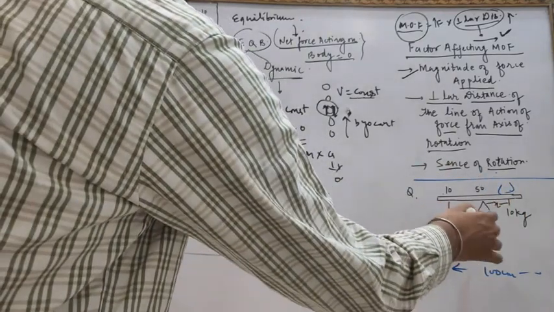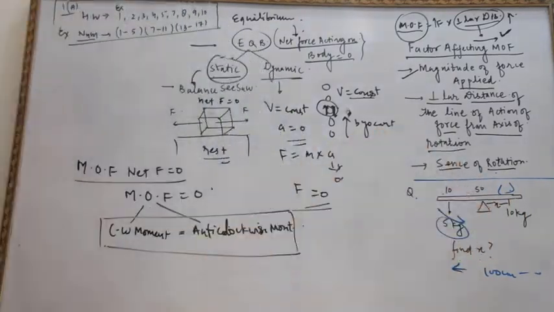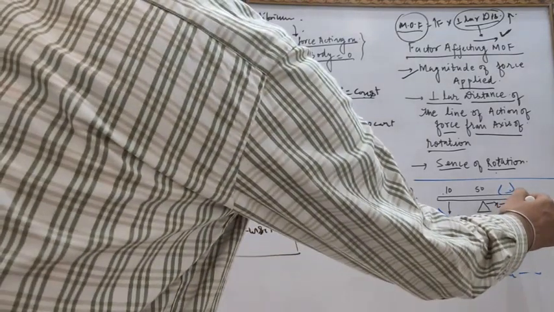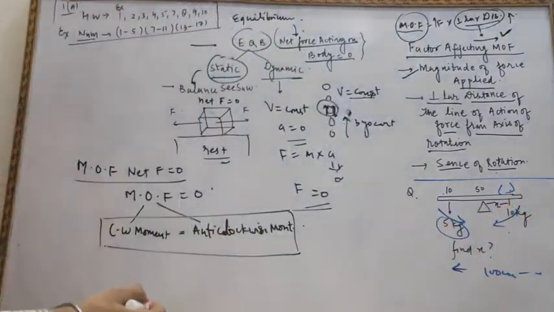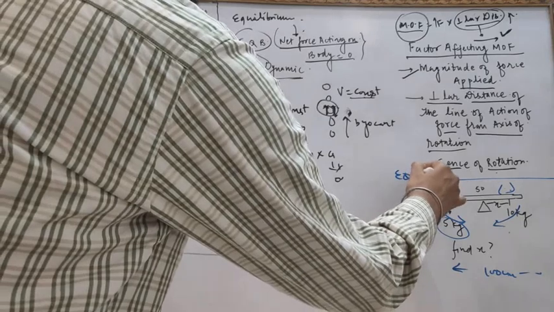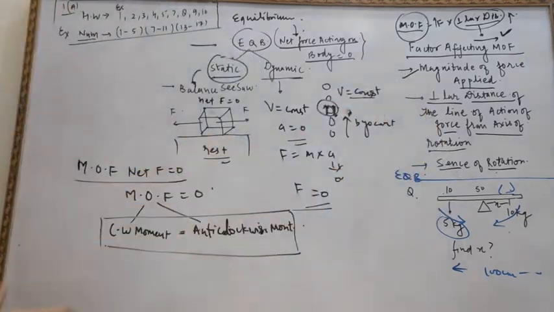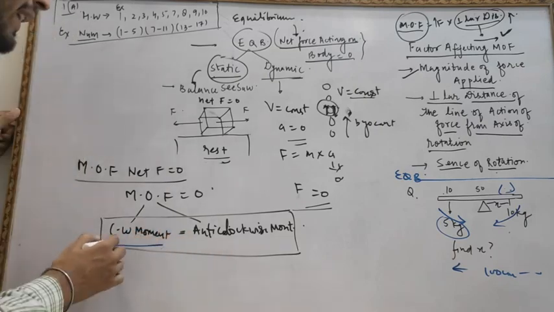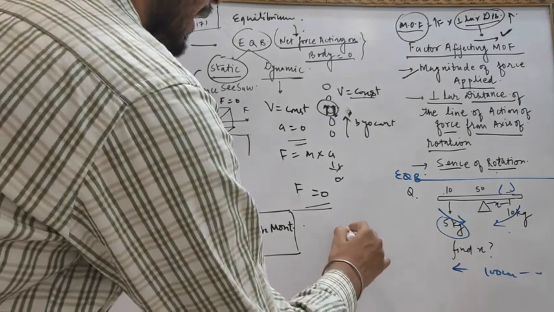So this 5 kg is moving in an anti-clockwise direction and this is moving in a clockwise direction, but in the question it is clearly mentioned the body is in equilibrium. So we will simply apply the principle of moments, that is, clockwise moment equals anti-clockwise moment, that is equal to 5 into